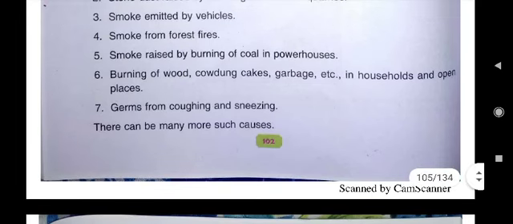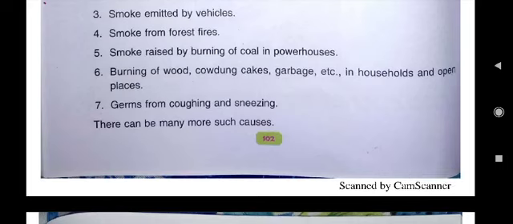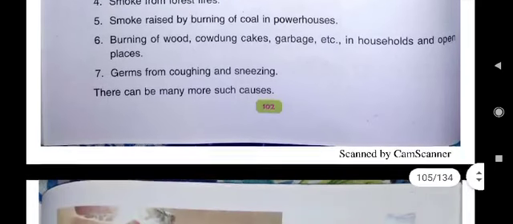Then germs from coughing and sneezing. Why it is being told that we should always cover our nose and mouth while coughing and sneezing? Because germs can spread in air and then the other persons will also become ill. That's why nowadays mask is very prevalent. It is very famous.